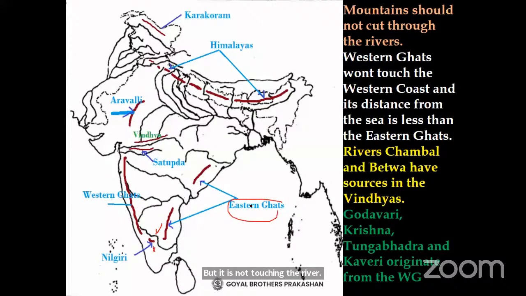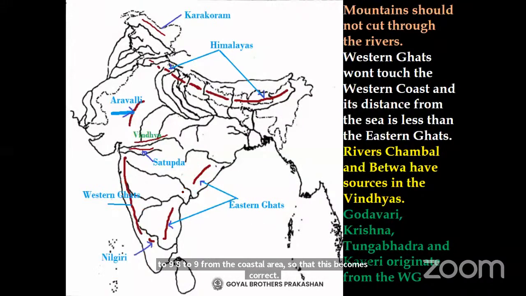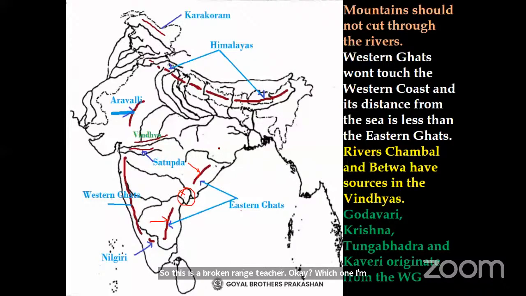Similarly, the Eastern Ghats. Now remember, the distance between the coast and the Western Ghats is little, while this distance is more. So ask the children to take this distance about 8 to 9 millimeter from the coastal area, so that this becomes correct. Another thing, the Eastern Ghats are a broken range, so nothing is to be drawn here because here is the delta of rivers Godavari and Krishna. It doesn't go here, neither does it go here.